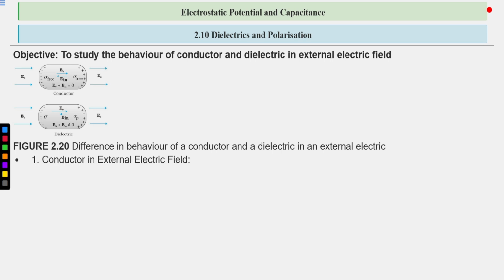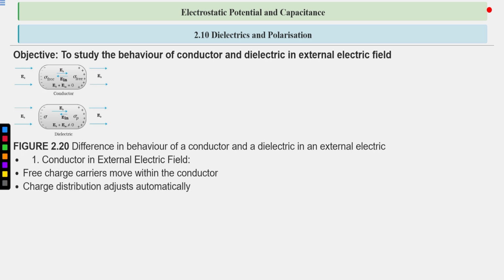So what is the behavior of conductor? We are going to discuss it again and summarize it. First, conductor in external electric field: free charge carriers move within the conductor. There are free charge carriers inside the conductor. Charge distribution adjusts automatically.